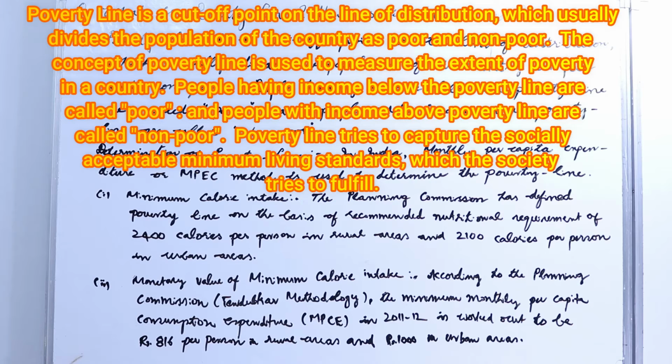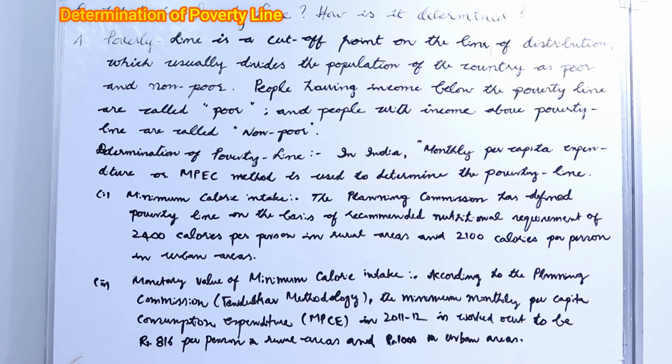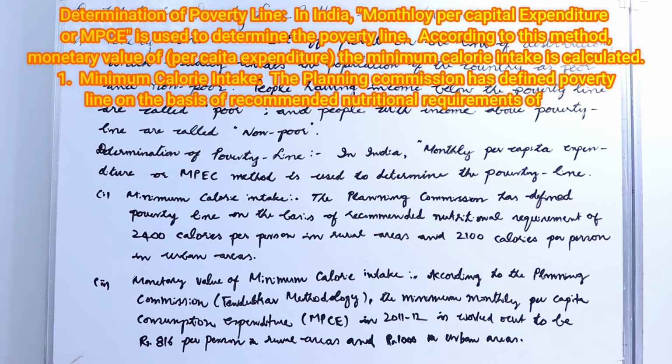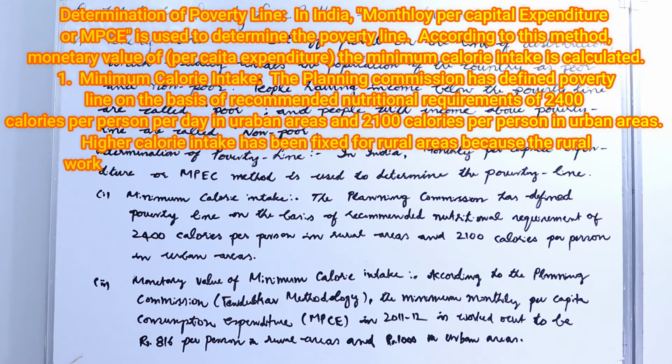Poverty line tries to capture the socially acceptable minimum living standards which the society tries to fulfill. Determination of poverty line in India: monthly per capita expenditure or MPCE method is used to determine the poverty line. According to this method, the monetary value of per capita expenditure, the minimum calorie intake, is calculated. Number 1, minimum calorie intake.